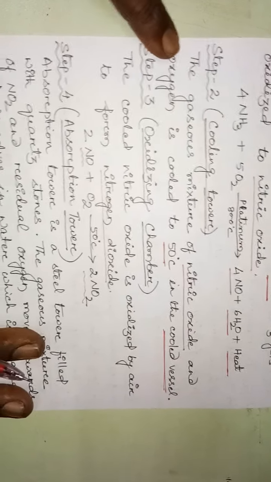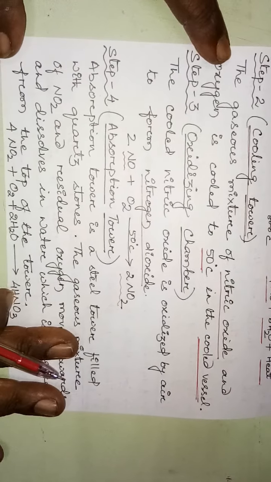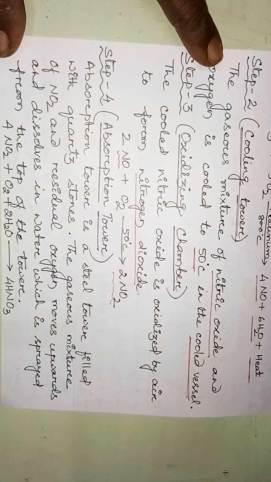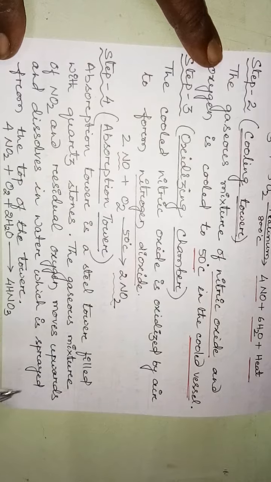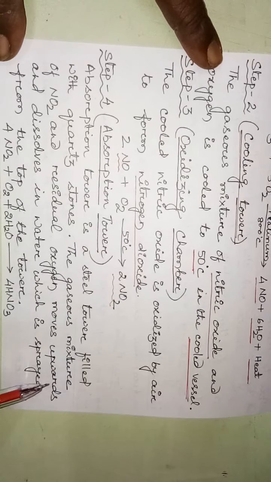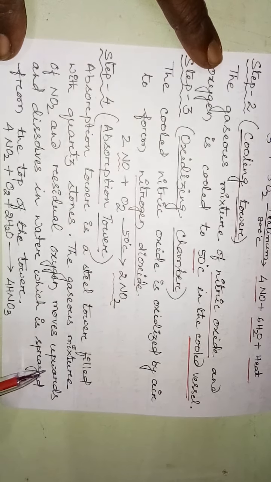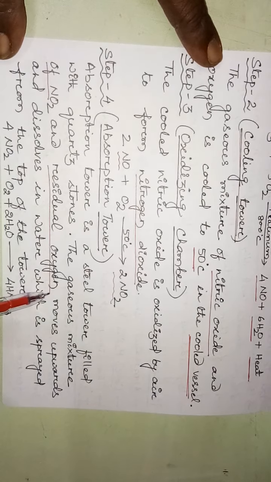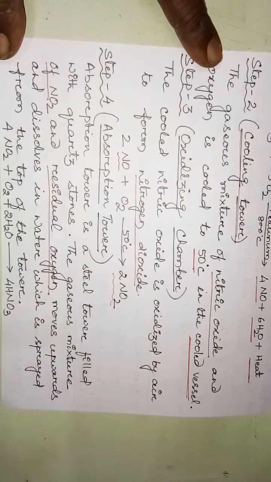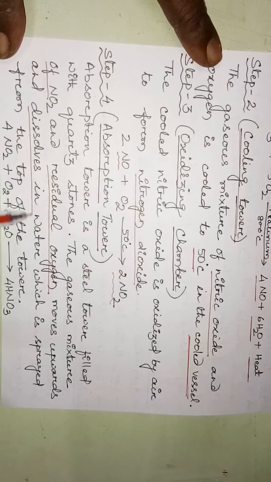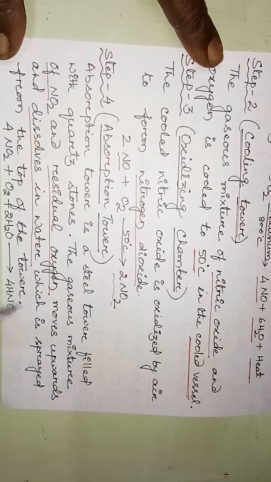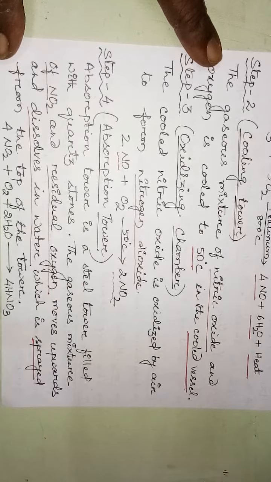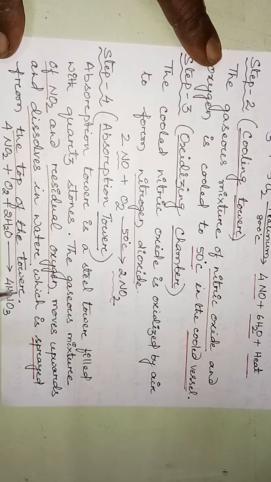Then we go to the absorption tower. What is this? The absorption tower is a steel tower filled with quartz stones. The gaseous mixture of nitrogen dioxide and the residual oxygen left behind moves upward and dissolves in water which is sprayed from the top of the tower.